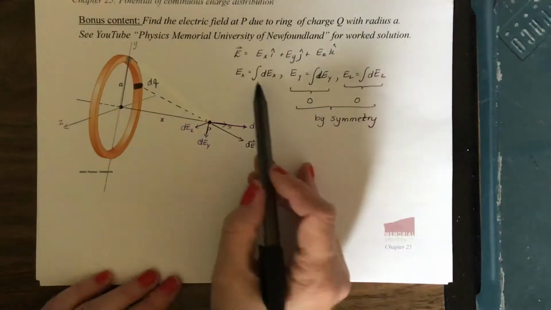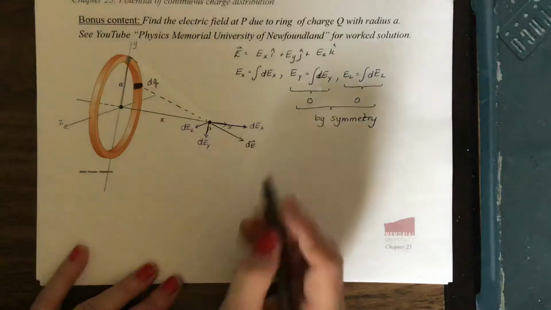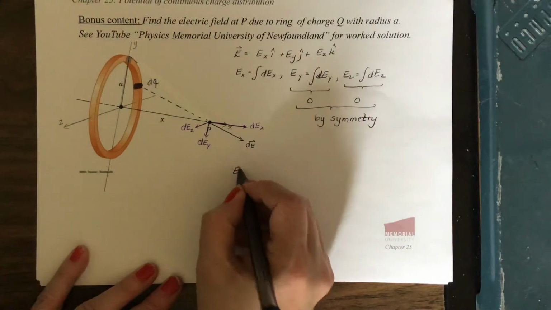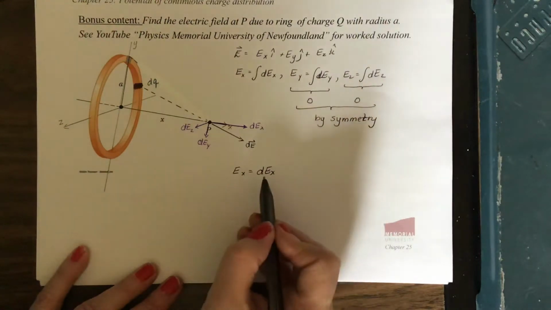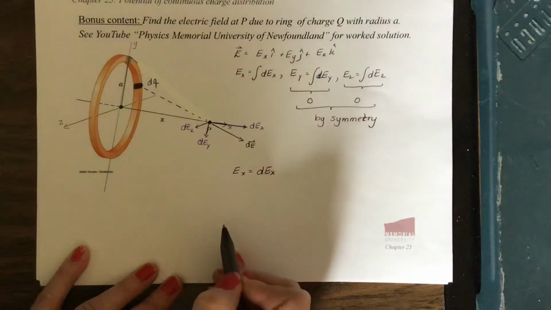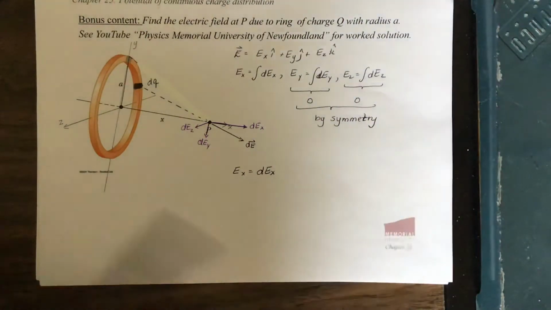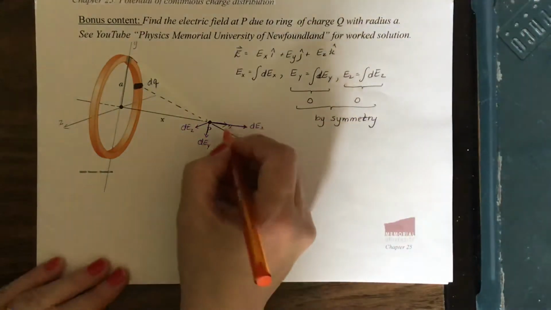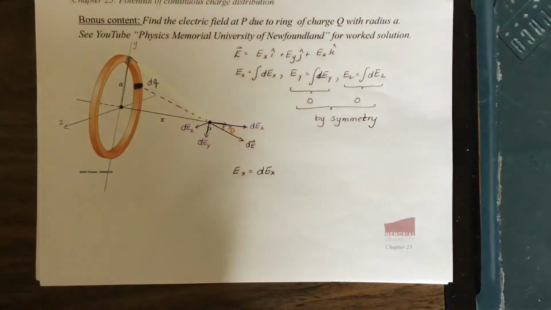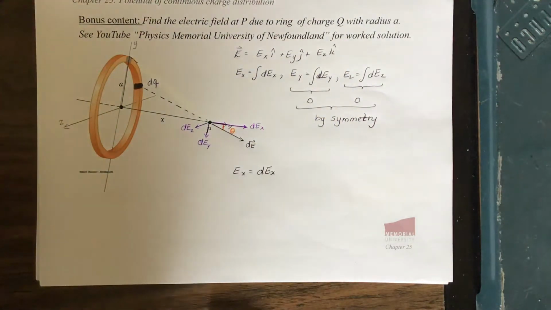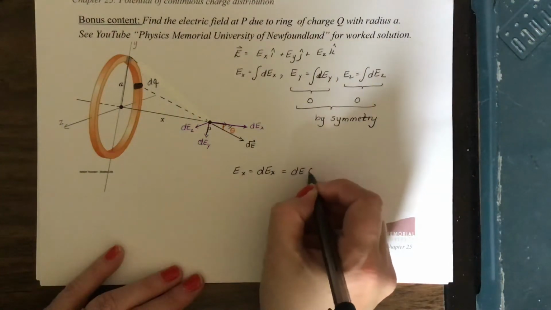Okay, so next, to find our total electric field, those are 0, so we want to find the x component of the electric field. So Ex is going to be the integral of dEx. So dEx is the x component of this vector right here. To find the x component, we need an angle, so we can do sine or cosine. Let's look at the angle right here. Let's call this theta. We see that our x component is adjacent to our angle, so dEx is going to be dE times cosine theta.